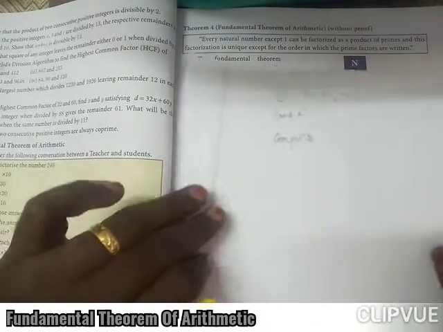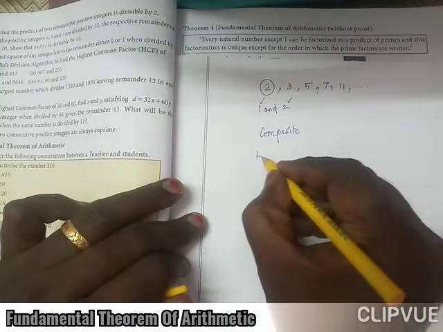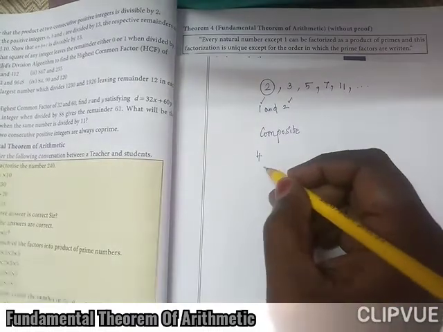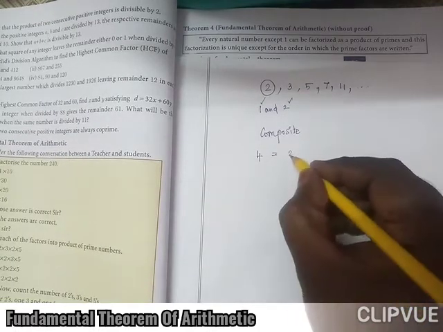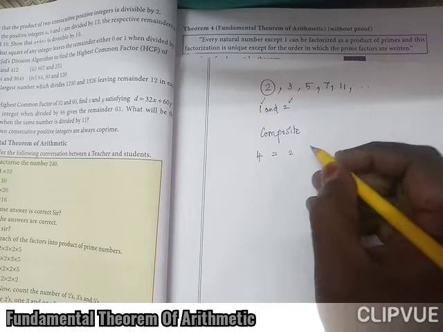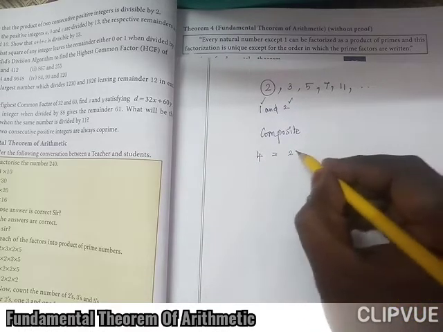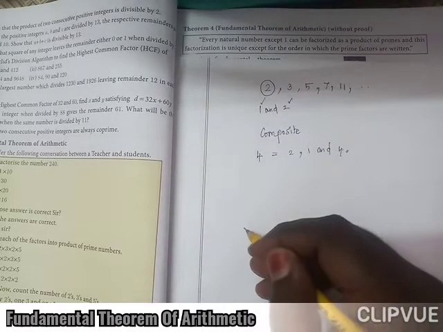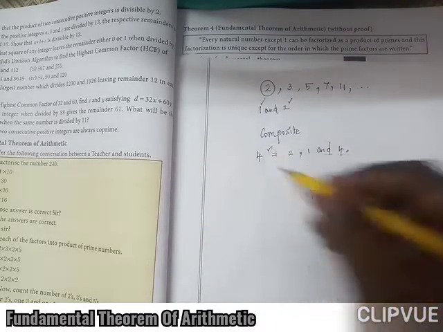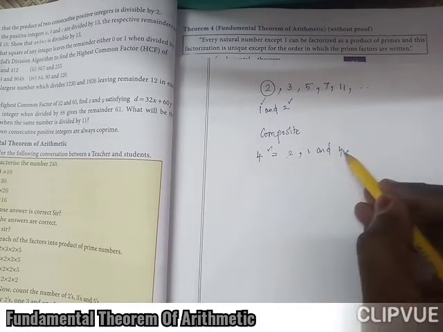The second concept, composite number. It has more than two factors. If you take 4, this 4 can be divisible by 1, 2 and 4.